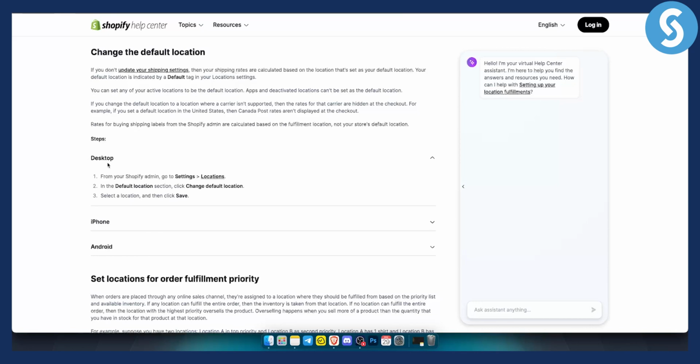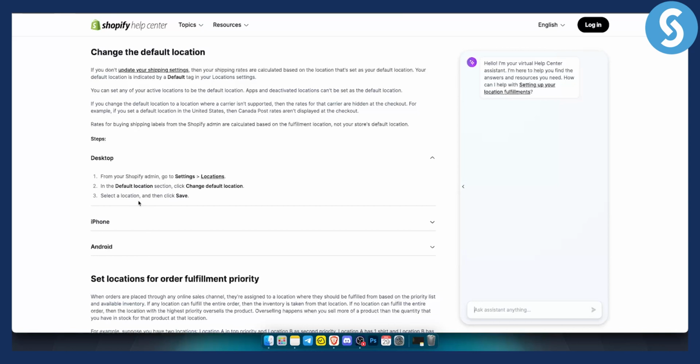So obviously, if you're doing this on your desktop from your Shopify admin, you need to go to settings, and from settings, you need to go to locations. From there, in the default location section, you can click change default location. If you change your store location or something like that, you will be able to select another location here, and you will be able to completely change your Shopify store location.